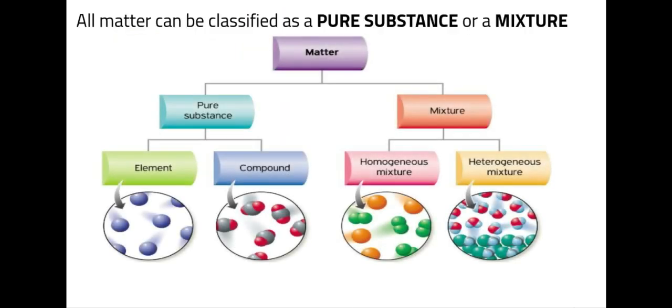All matter can be classified into 2 main categories. We have pure substances and we have mixtures. As you can see on this flow chart, you will be able to use it to help you identify whether something is an element, a compound, a homogeneous mixture, or a heterogeneous mixture.